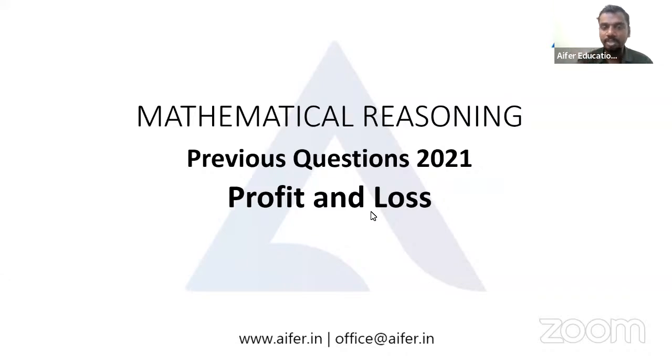So in today's video, I will be discussing some important questions from profit and loss. I hope you know the basic aspects related to profit and loss. There are basically two concepts. Firstly, we have cost price. Cost price is the price incurred for buying something. It may be the cost of the original product, the travel expense, and so on. For a shopkeeper, the total price incurred to buy a particular thing can be referred to as cost price.